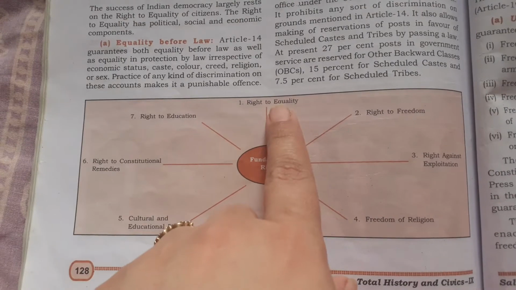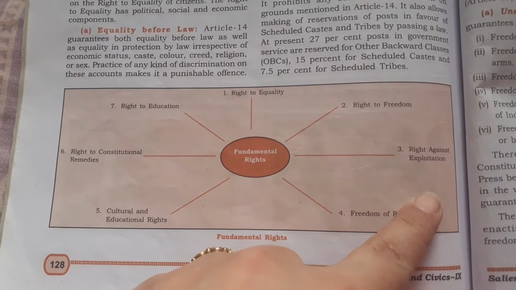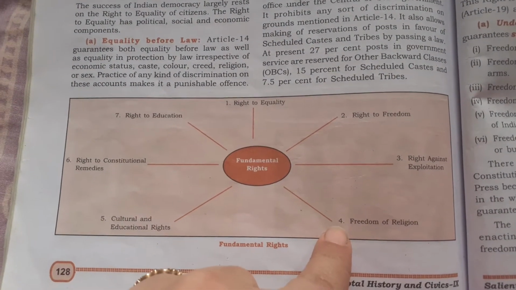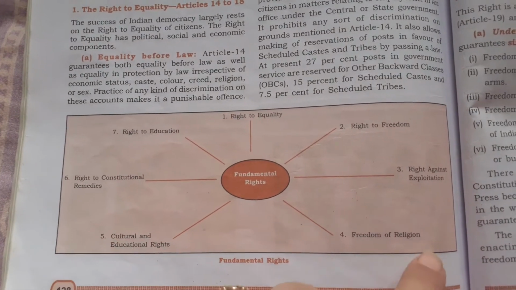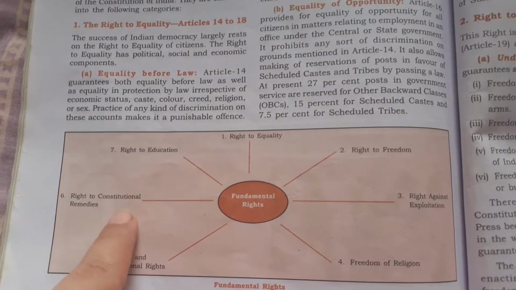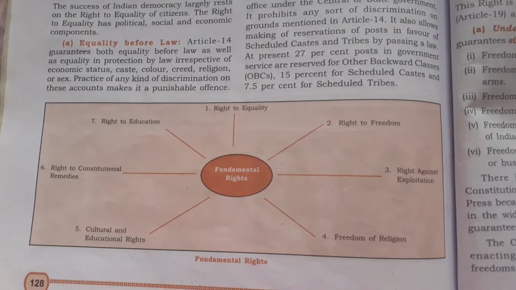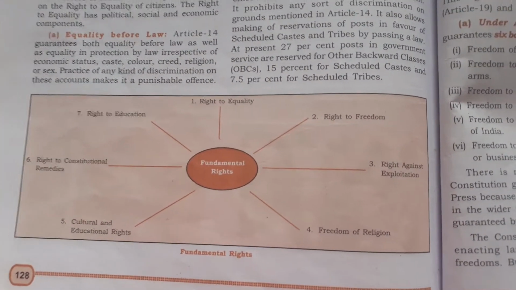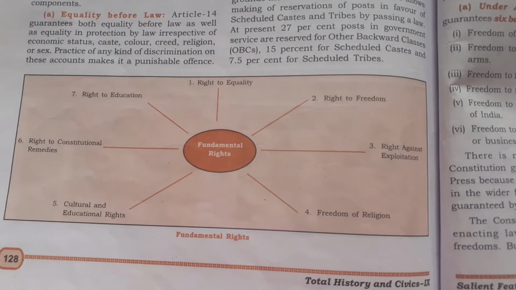So there's right to equality, right to freedom, right against exploitation, freedom of religion, that is actually right to freedom of religion, cultural and educational rights, and right to constitutional remedies. This is what you have to remember, the names of the fundamental rights.